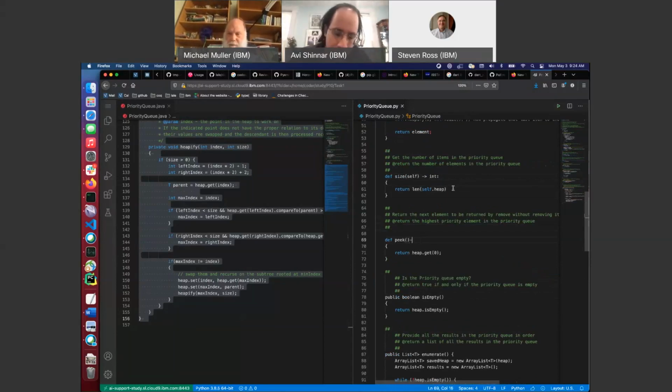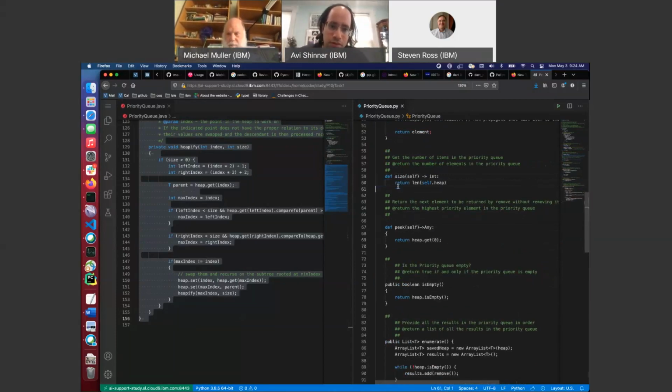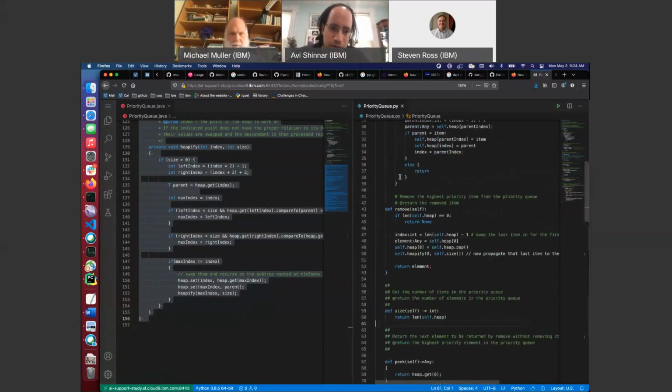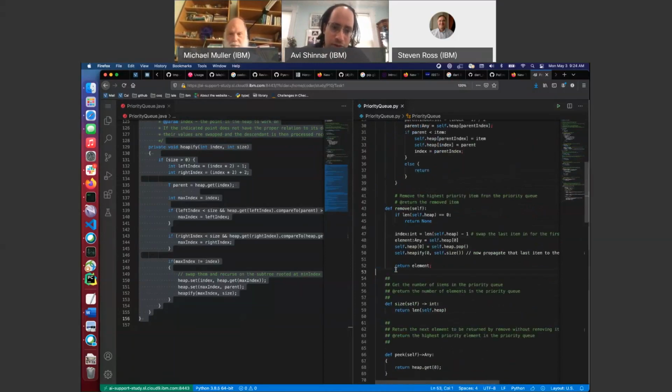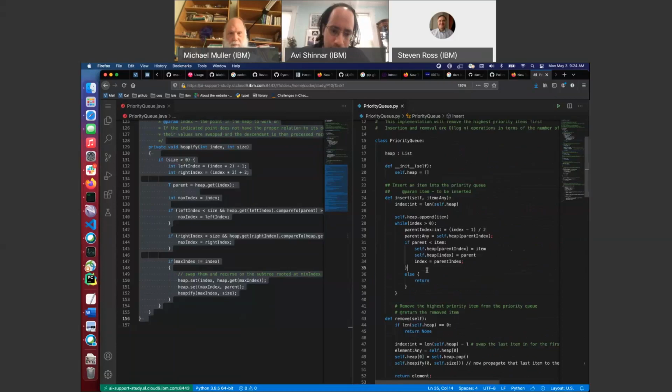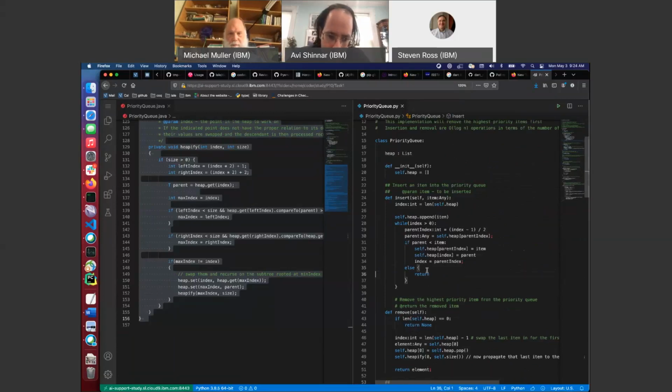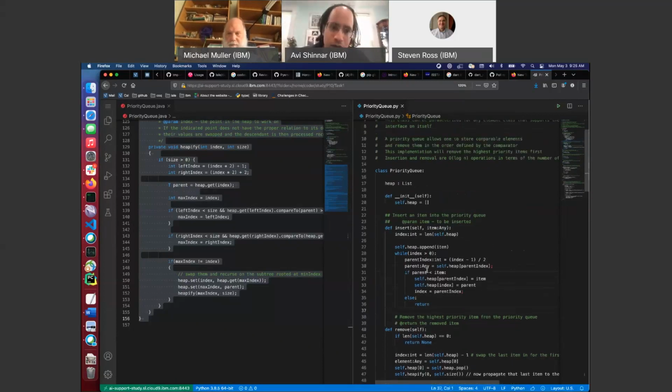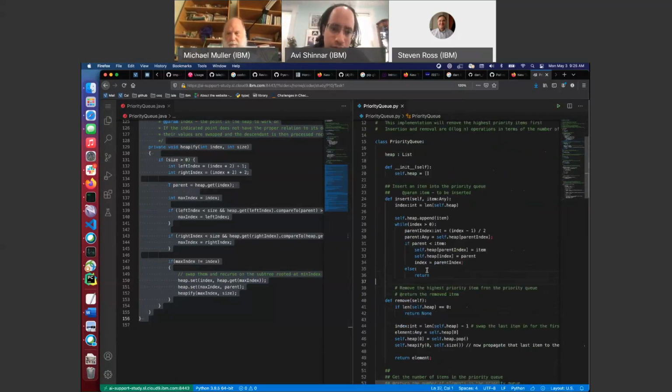Okay, so we're gonna peek, and of course this needs to take self too. Right. Squirrely simple things. Did I mess up here? Did I leave all those braces? Okay, else return, bye all the braces.